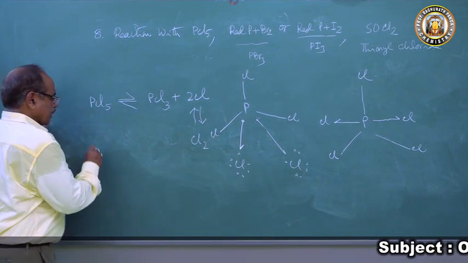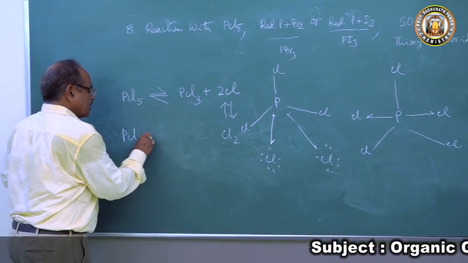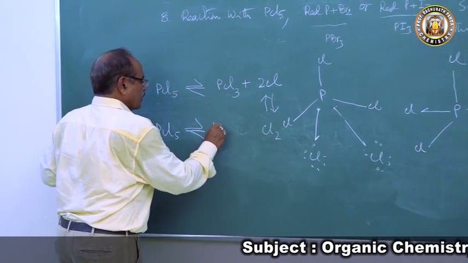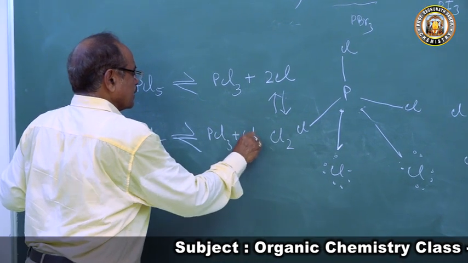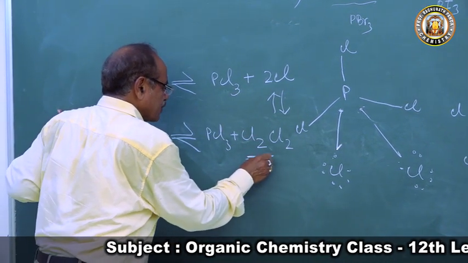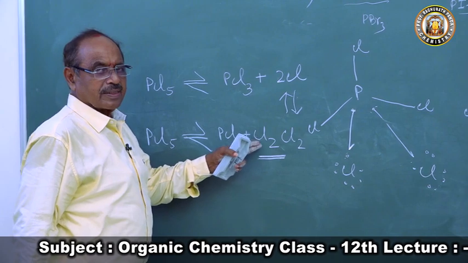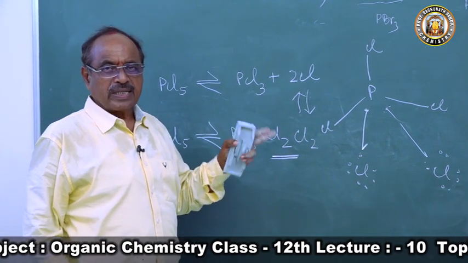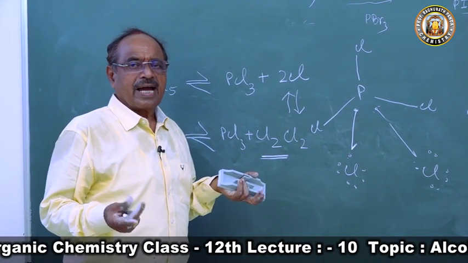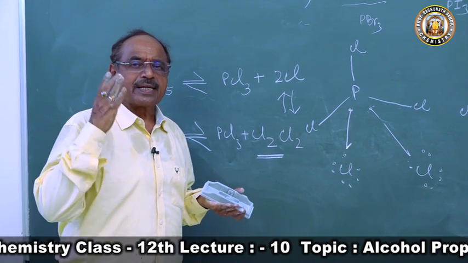So we write the chemistry of PCl5: PCl5 dissociates to form PCl3 plus Cl2. These 2 chlorine atoms are reactive, they are oxidizing agents. Chlorine is an oxidizing agent and it has the ability to break bonds.